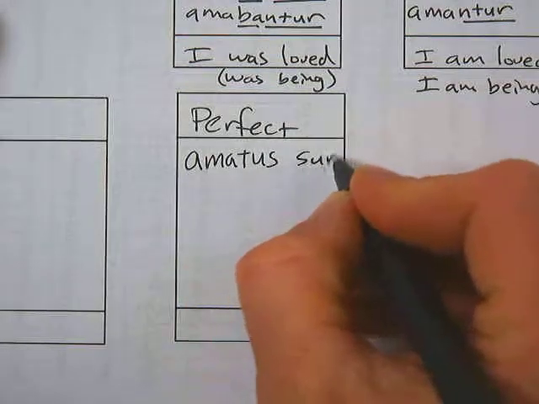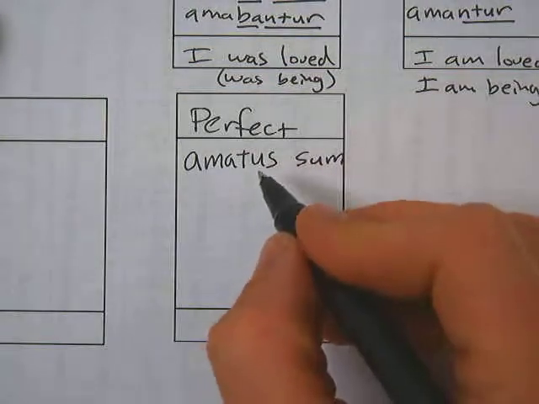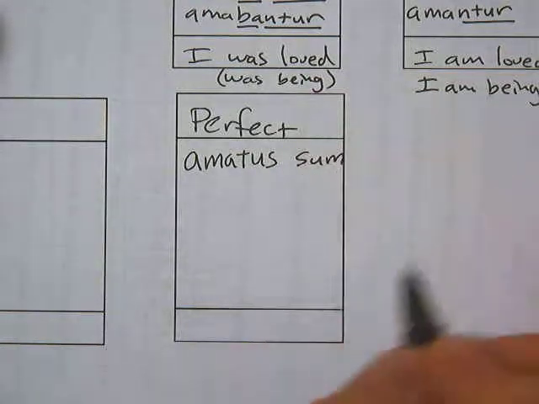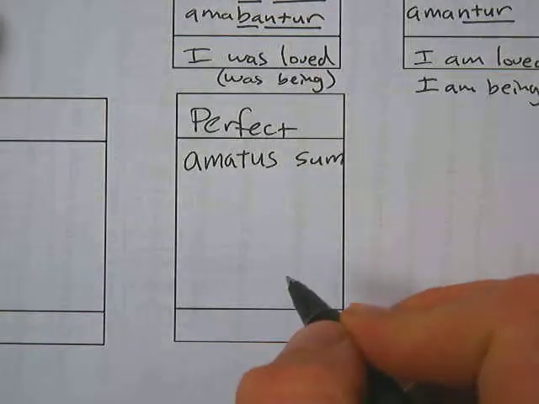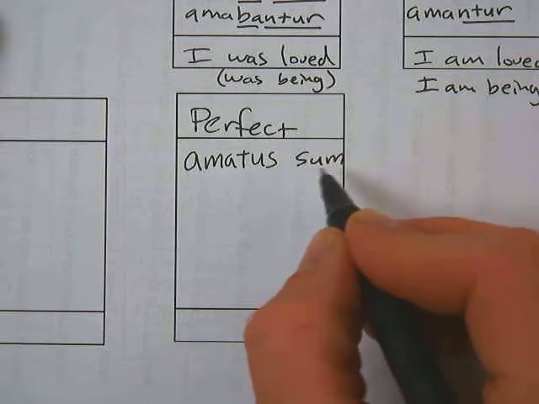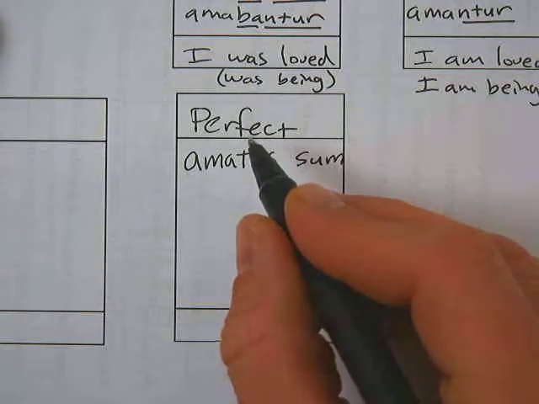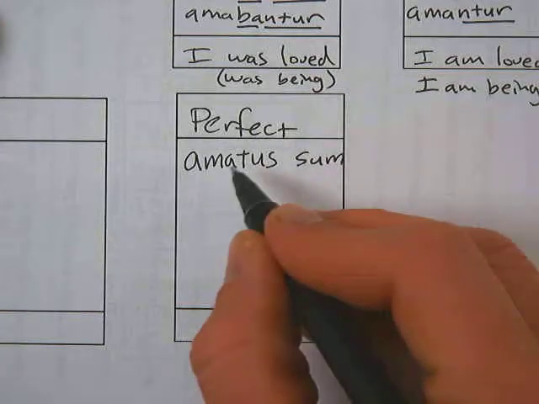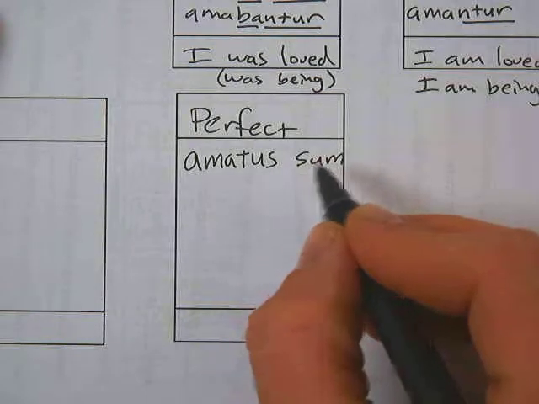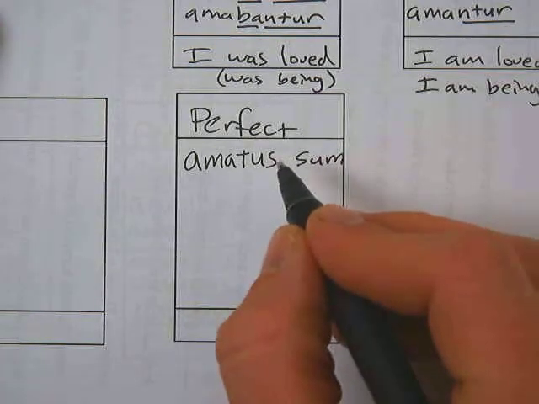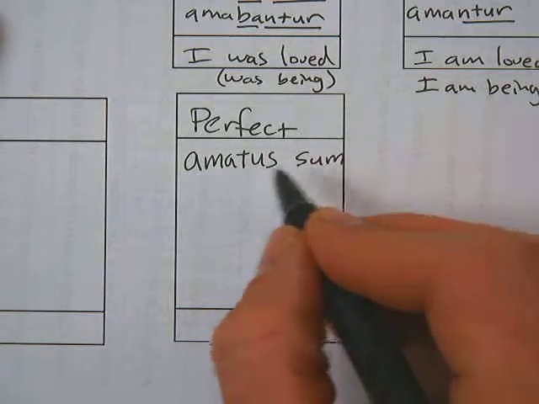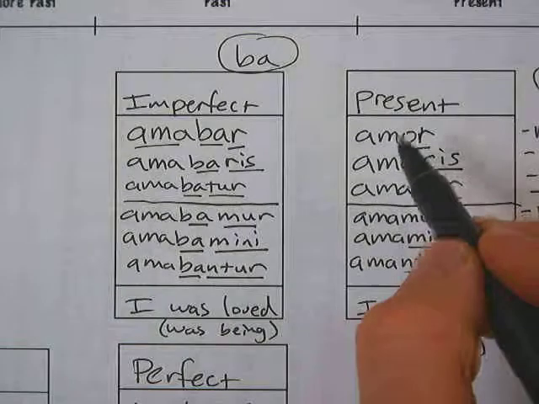ego amatus sum. Okay, and that's if you are a guy, a dude. If you're a girl, you'd say amata sum. Okay, I was loved. Notice this is just the form of the verb to be, sum, in the present tense. But when you use it with a perfect passive participle with this form, then this sum gets pulled into the past. And so this whole thing is a unit. This is in the past, perfect. It's amatus sum. I was loved. Not I am loved, but I was loved.